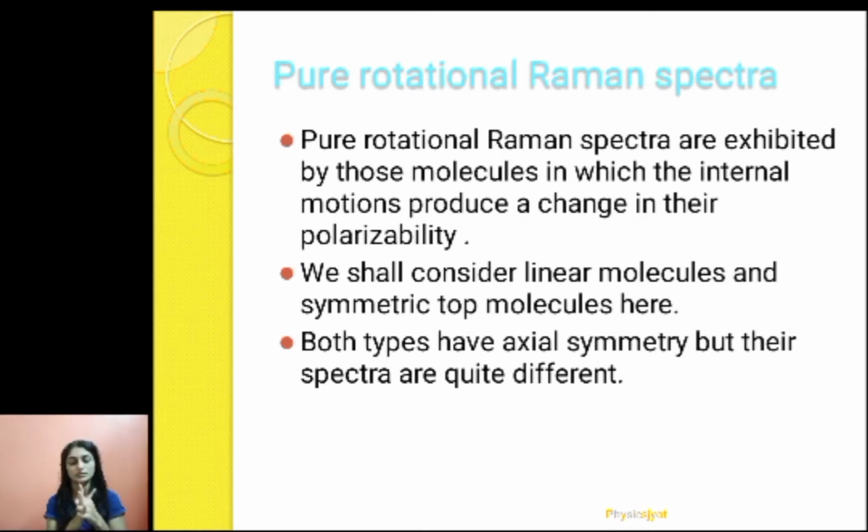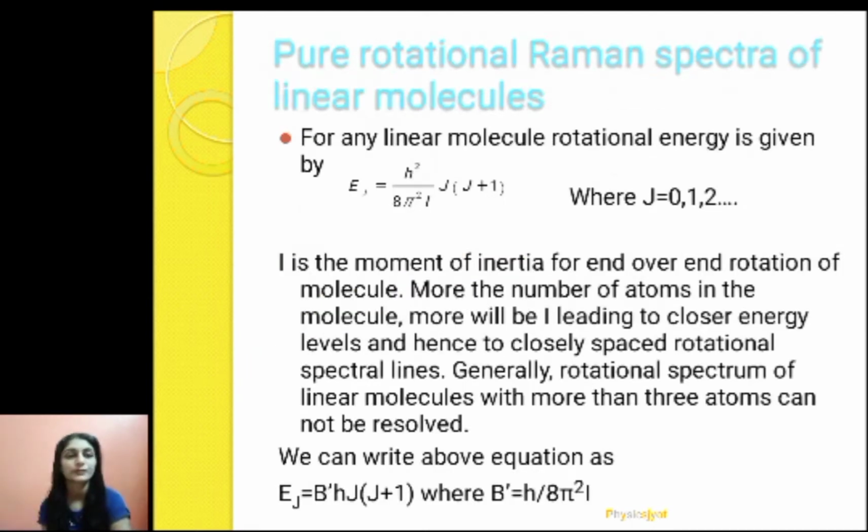Now we have also seen the classification of molecules based on their rotational behavior. So we have linear molecules, we have symmetric top molecules. Both types have axial symmetry, but their spectra are quite different. So today we are going to study the pure rotational Raman spectra for linear molecules. In the next lecture we will study it for the symmetric top molecule.